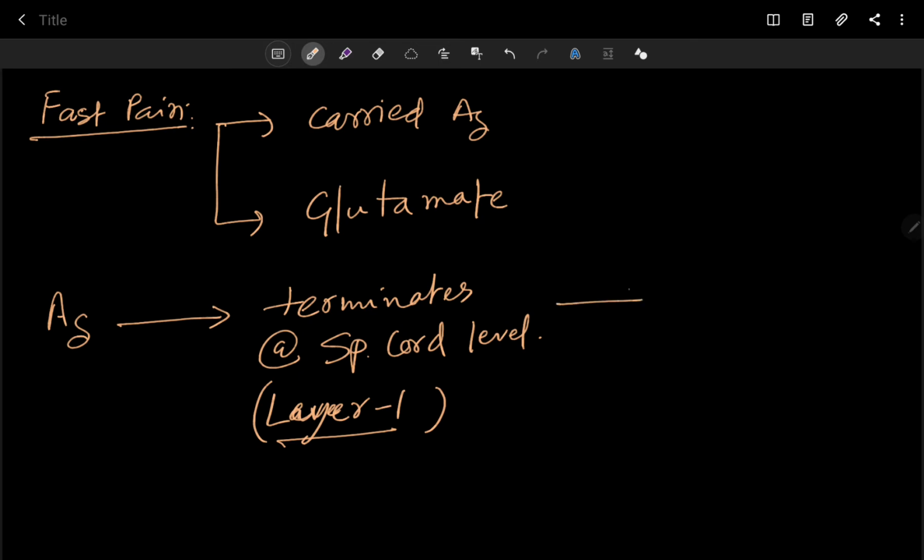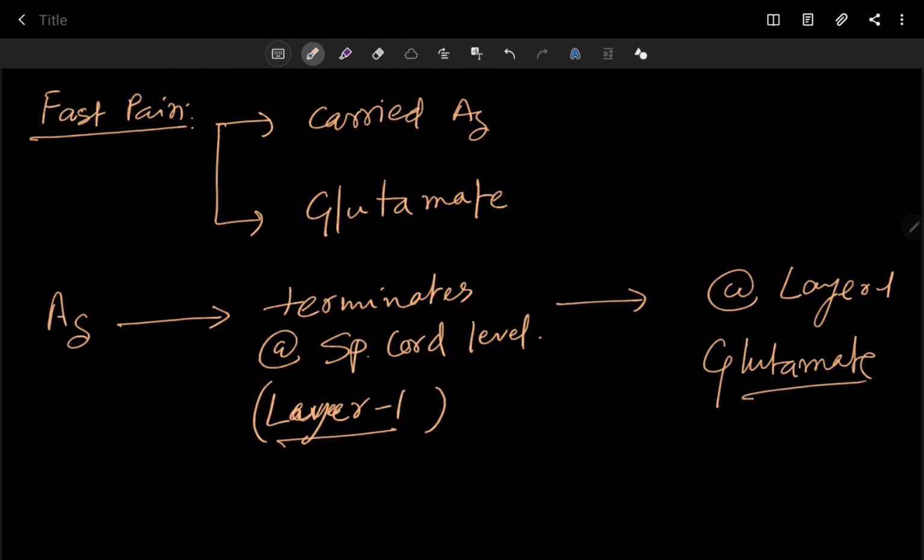At layer 1, the A delta fiber secretes glutamate neurotransmitter.